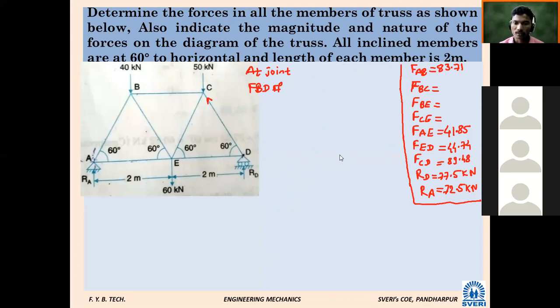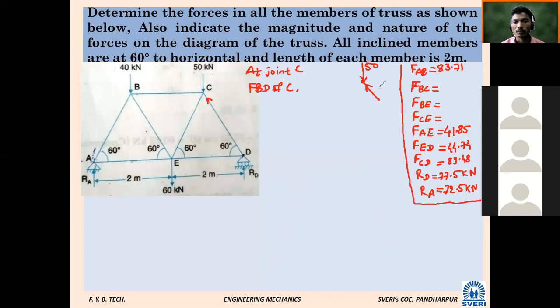Consider joint C and the FBD of joint C. How will it be? At joint C, a vertical force is there. How much is it? 50. This force we have assumed like this.